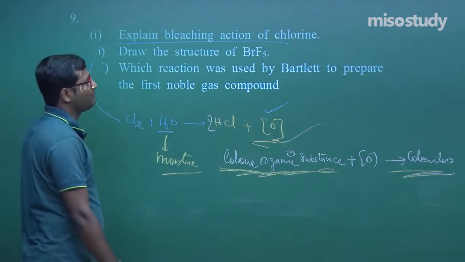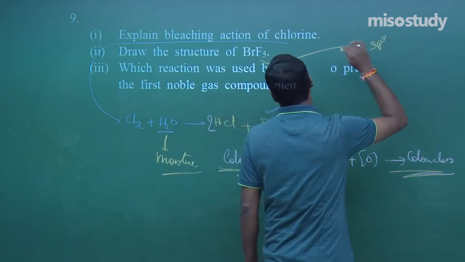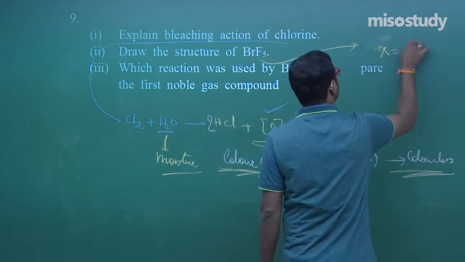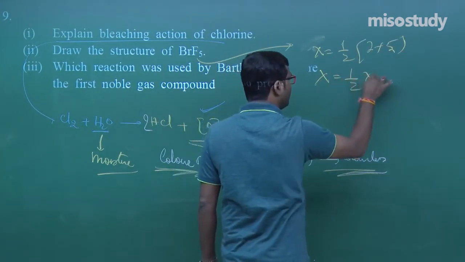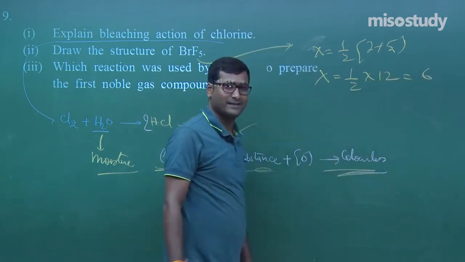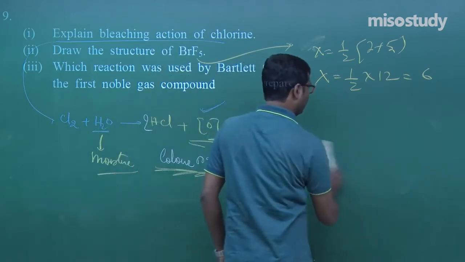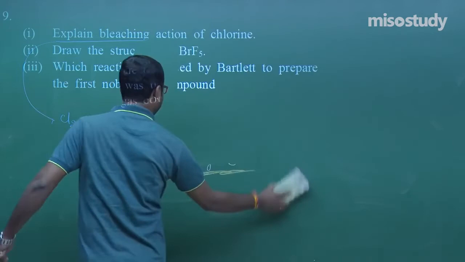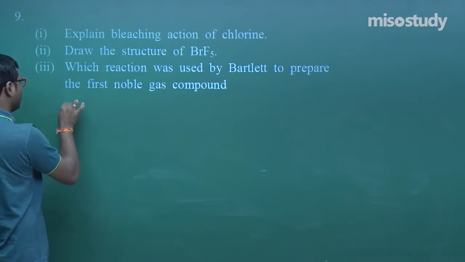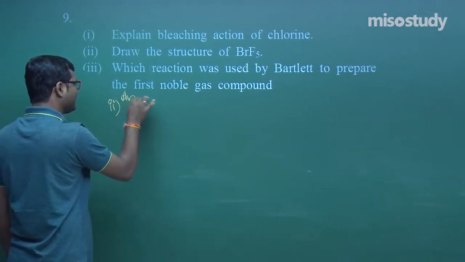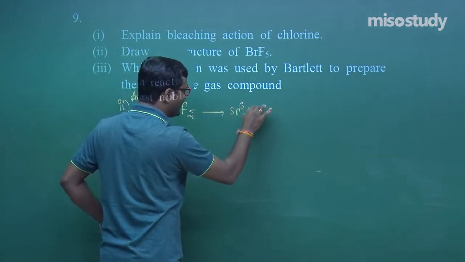Now draw the structure of BrF5. What is, first of all, the hybridization? As we know, for BrF5, x is equal to 1 by 2 into (7 plus 5). x is equal to 1 by 2 into 12, that is x is equal to 6. So we can say the hybridization in case of BrF5 is sp3d2. This is the answer. If I talk about BrF5, the hybridization is, my friend, sp3d2.